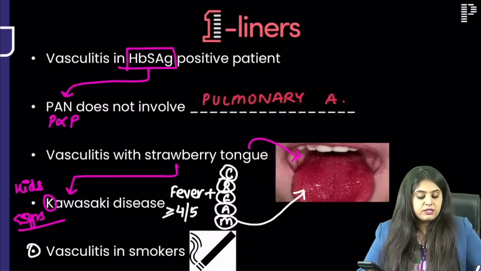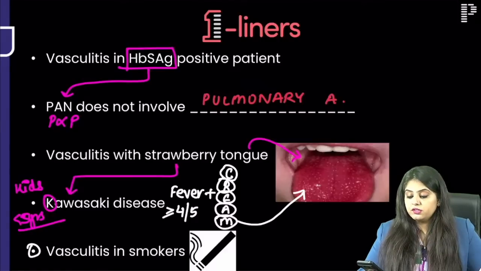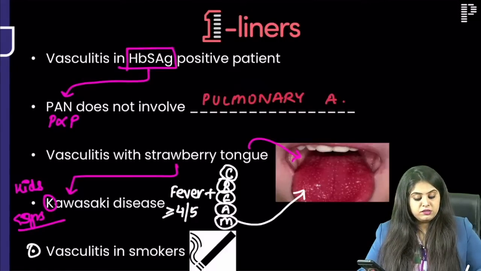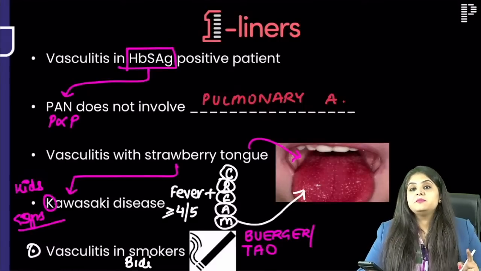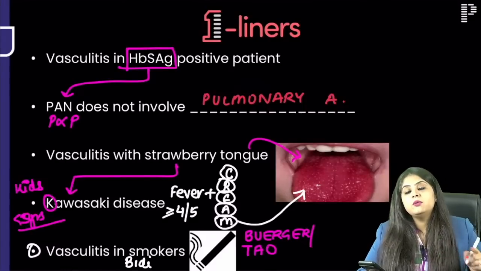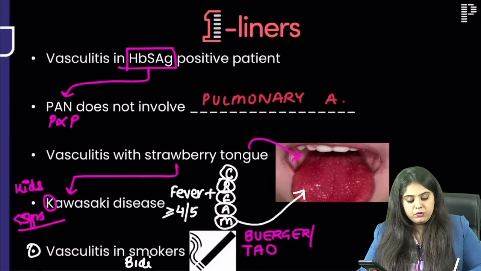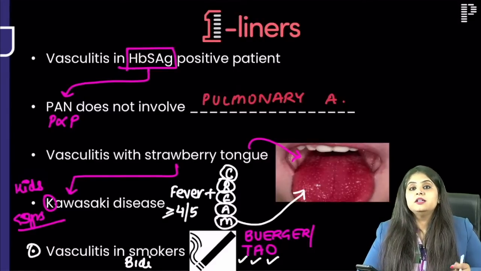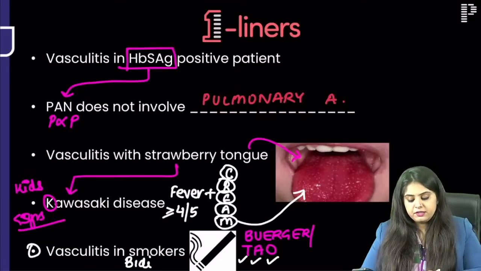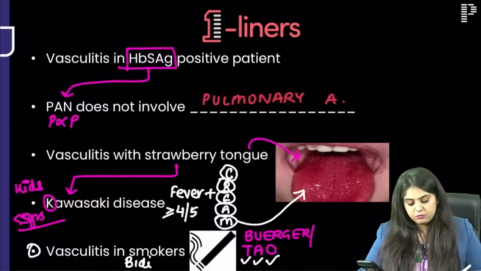Okay, this is a question that came in the last-to-last FMG exam. What is going to be the vasculitis in smokers? We had studied B for BD and B for Berger's disease, but in the FMG exam they asked what is the other name of Berger's disease, and this is the answer you had to give. That was thromboangiitis obliterans. Thrombo means blood clot, angiitis means inflammation, and obliterans means the blood vessel is obliterated. So again, it is thromboangiitis obliterans. Perfect. Moving on to the next one.